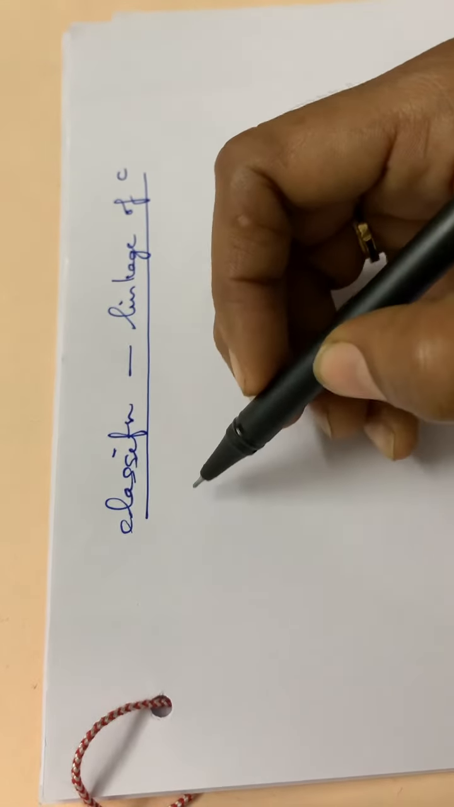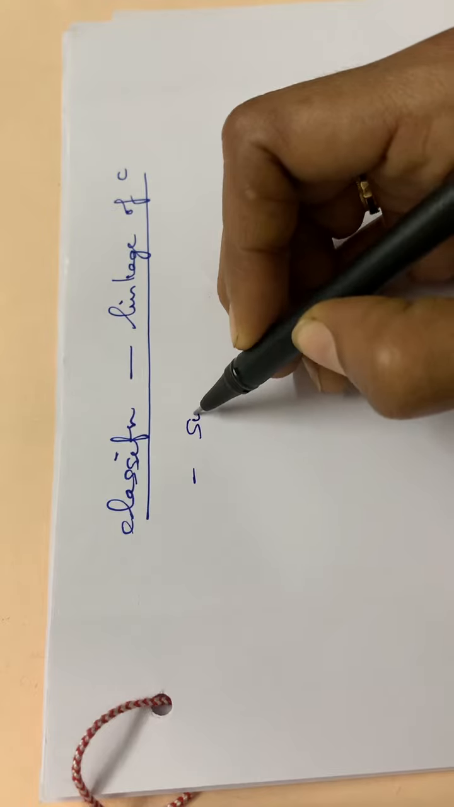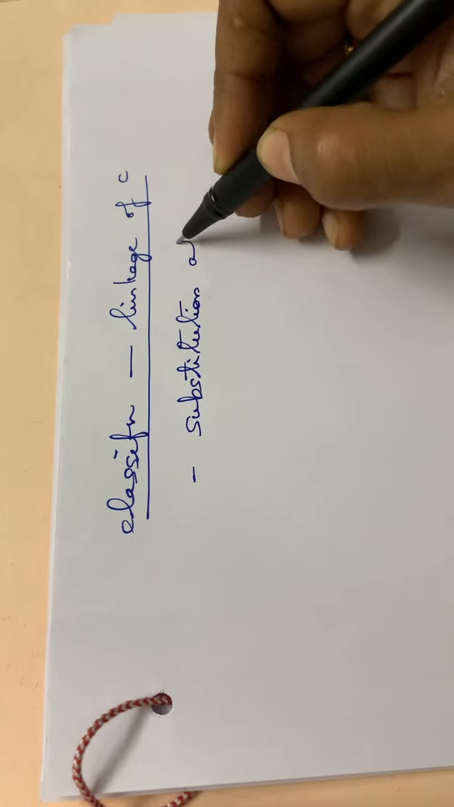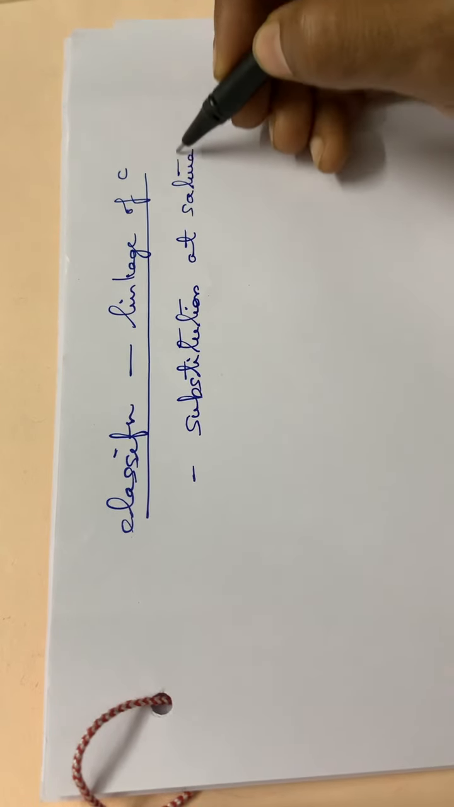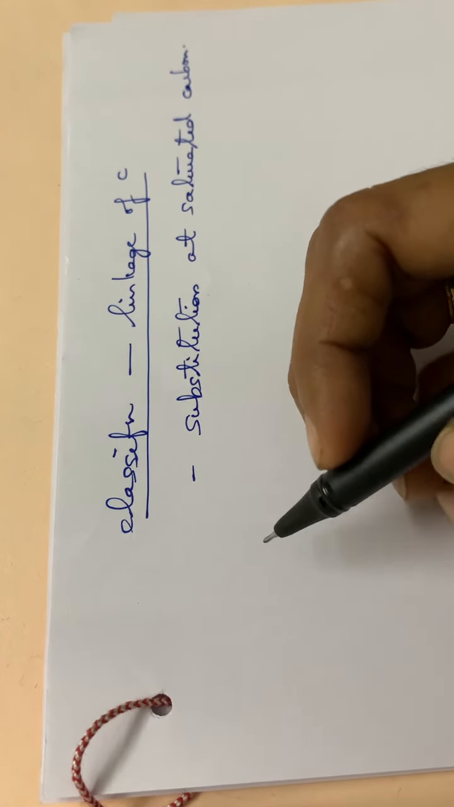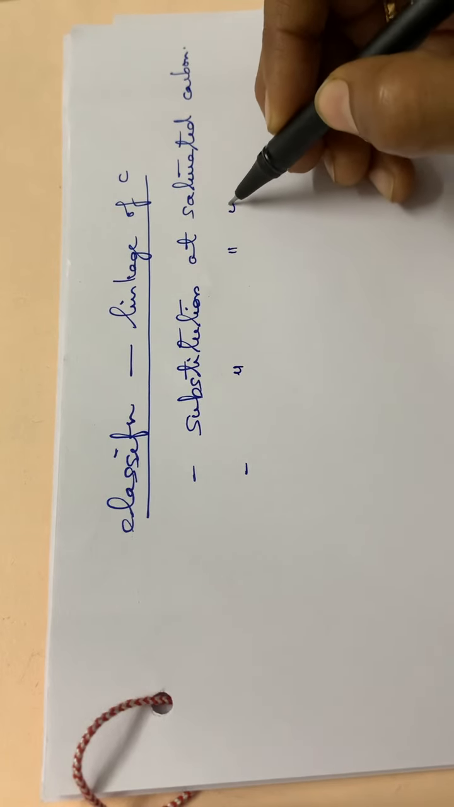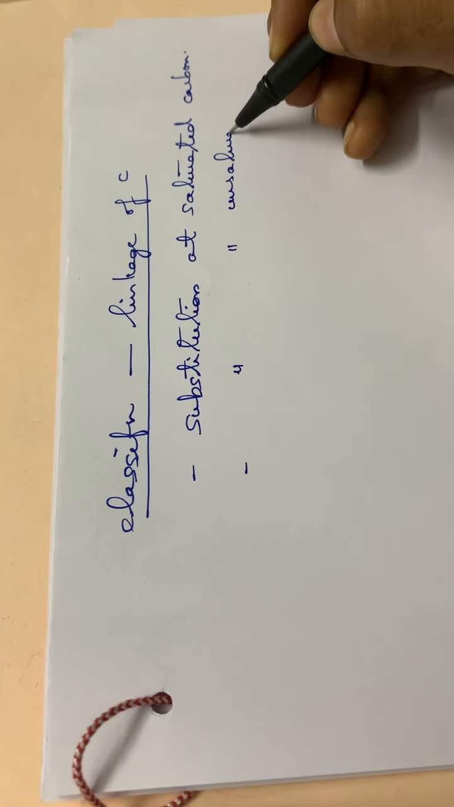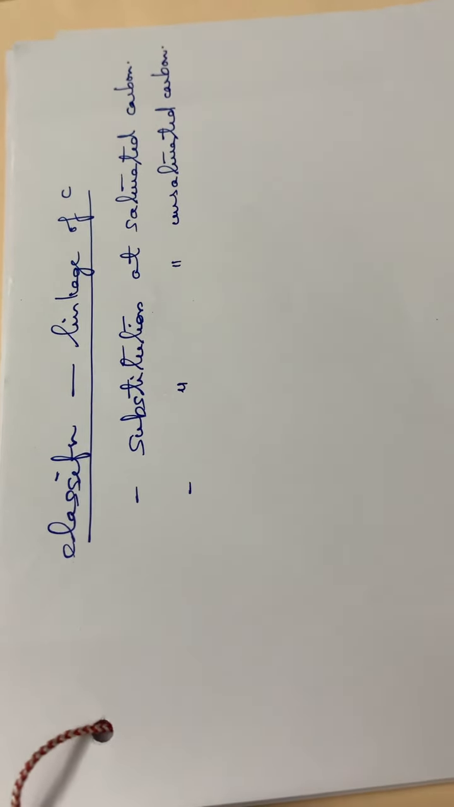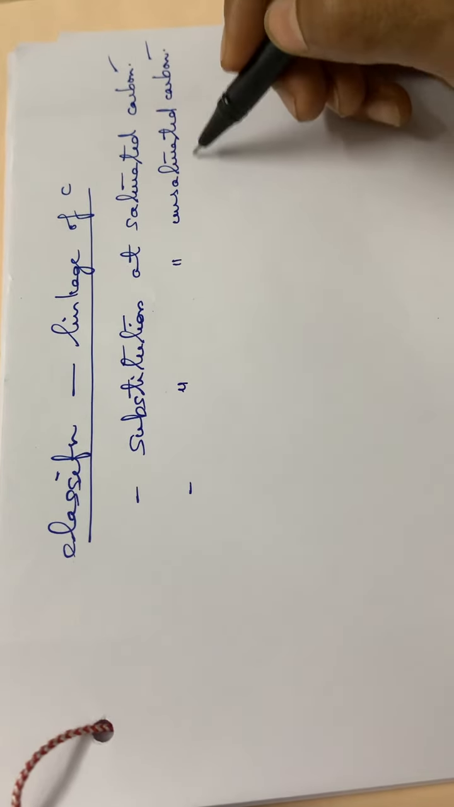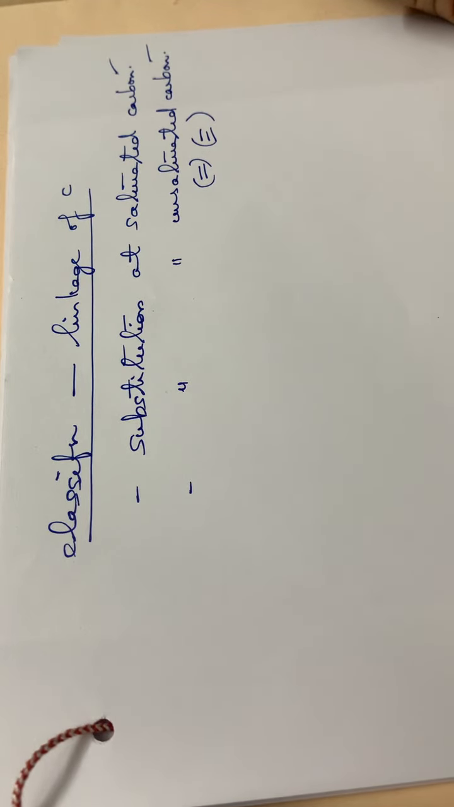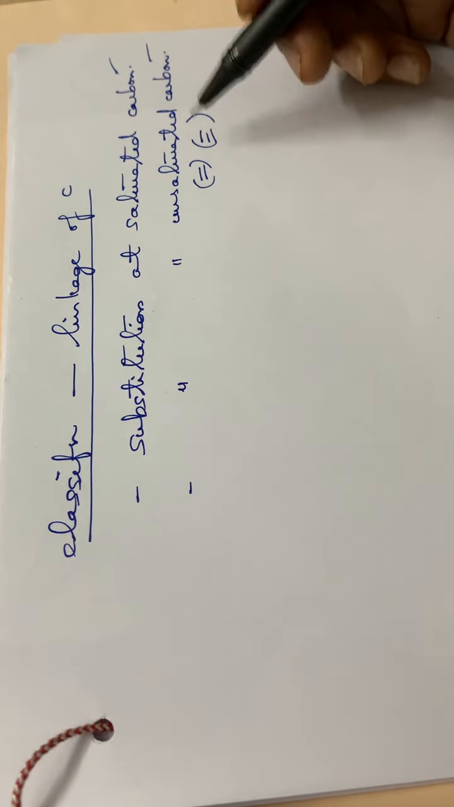So the first classification is the substitution at saturated carbon atom. Saturated carbon means it will be having single bonds only. And the second category is the substitution at unsaturated carbon. Unsaturation means the substitution will be going on at a double bonded compound or a triple bonded compound. So this is the second classification.